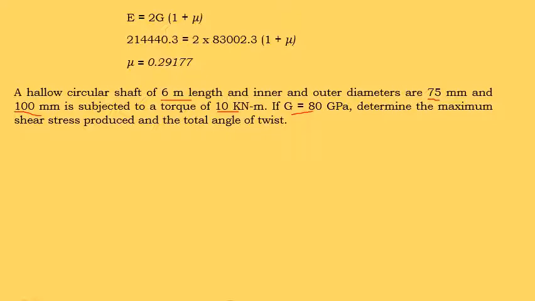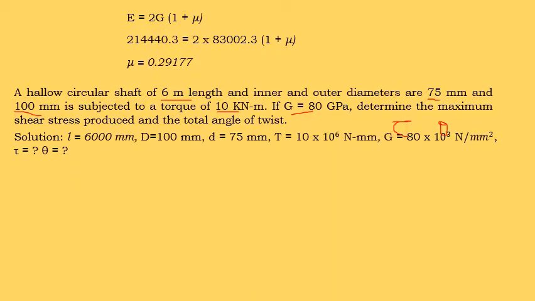In this problem, we have to find tau max and theta. First, write the given data. Length is given in meters, so convert it into millimeter. Therefore, it becomes 6000 millimeter.